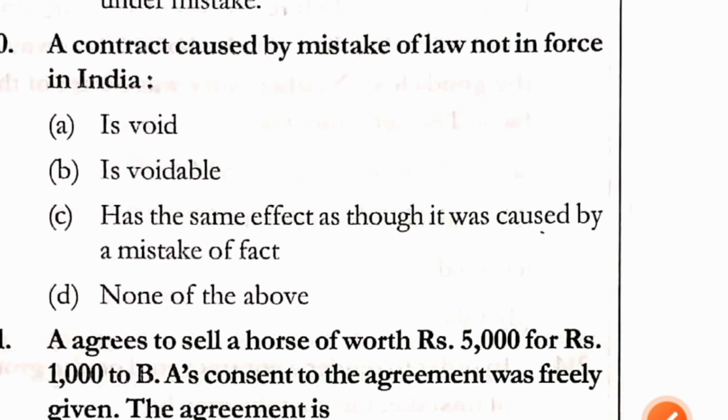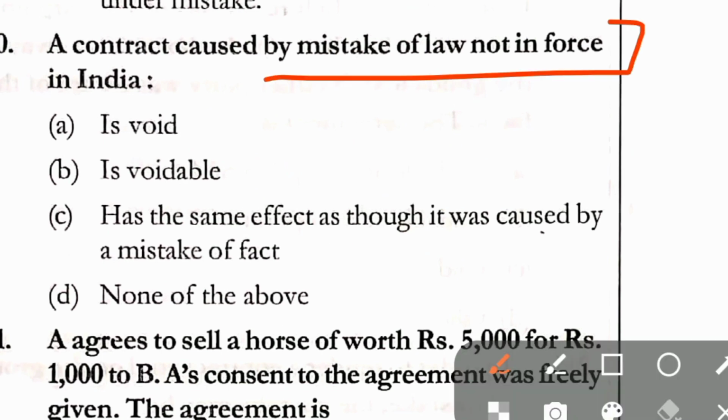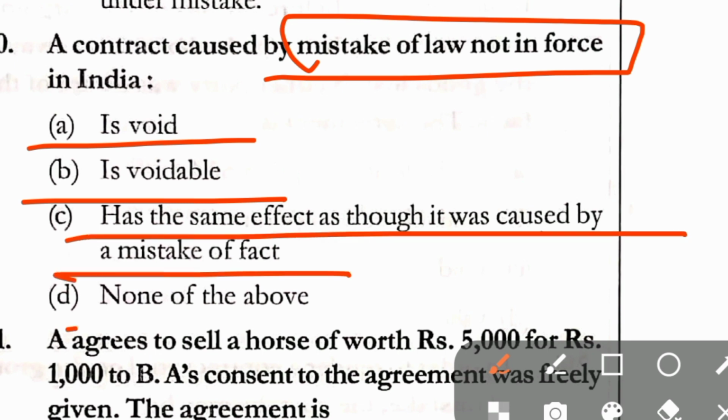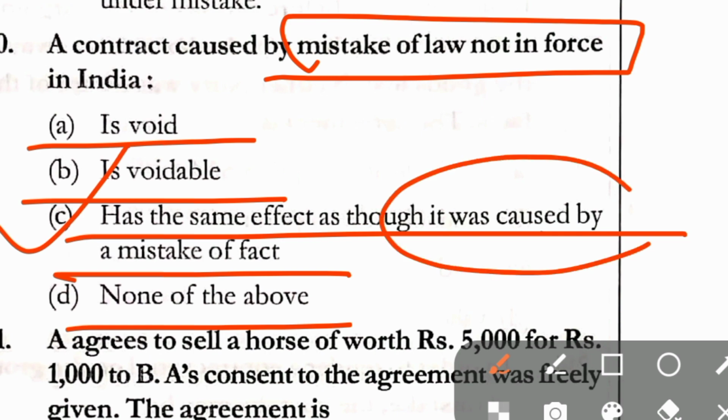Question number 220. A contract caused by a mistake of law not in force in India is void, is voidable, has the same effect as though it is caused by the mistake of fact, and option D, none of the above. Correct answer here is option C, has the same effect as though it was caused by the mistake of fact.